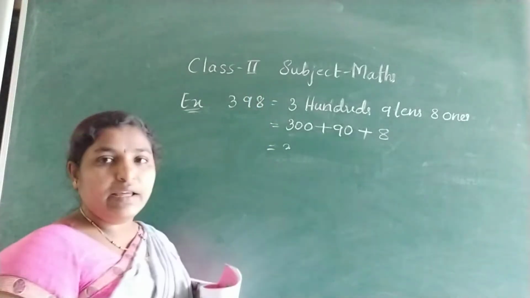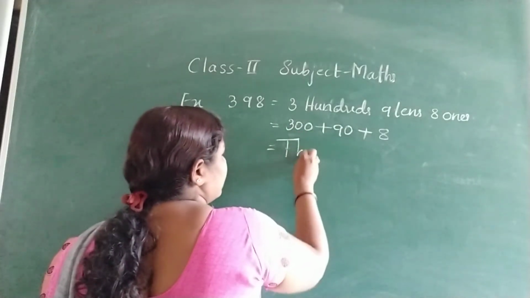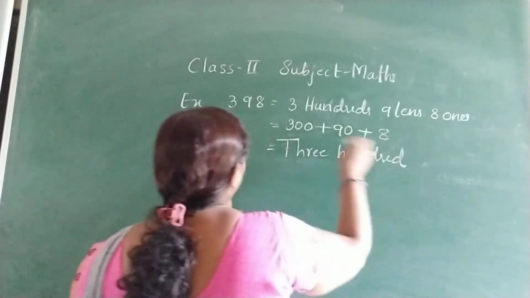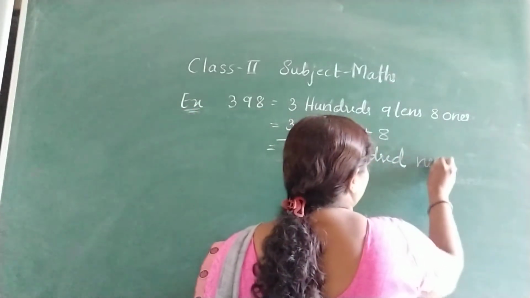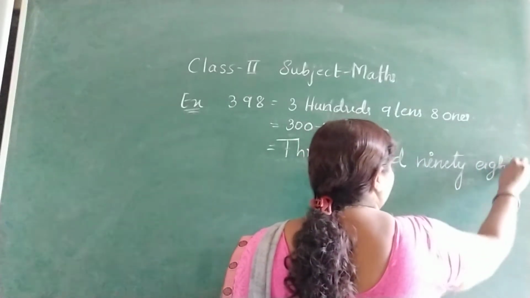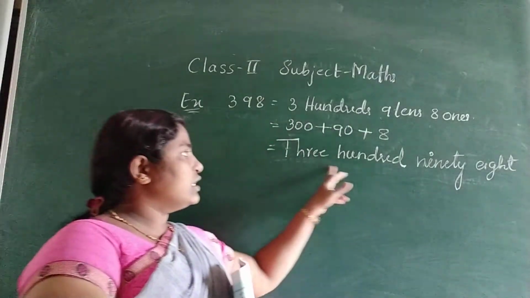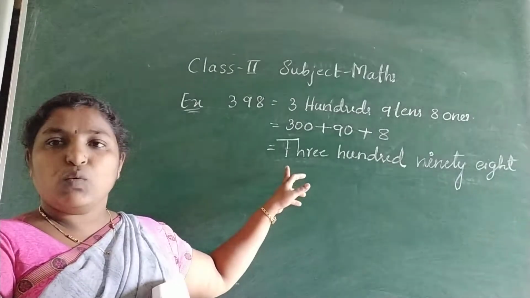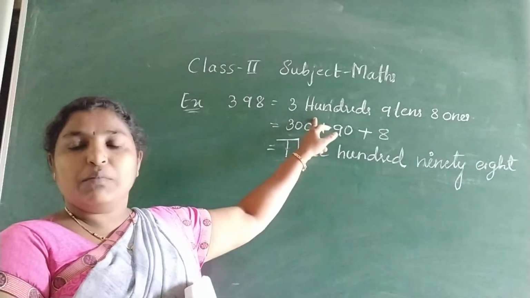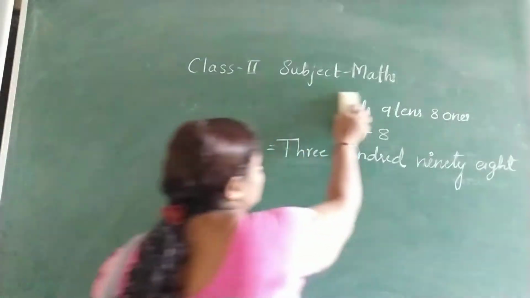To write number names, read it. 398. How will you read? Like that only you should write. So first letter capital, 398. This is the number name or number words. This is the expanded form. This is the number name in terms of places. Got it? So let's see the textbook.